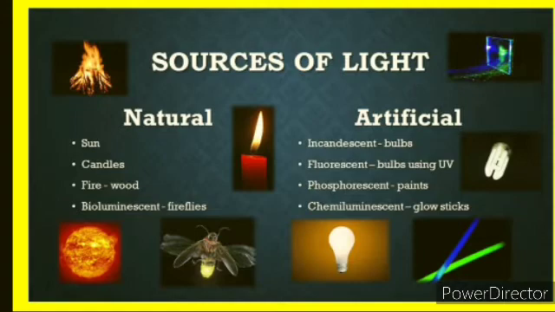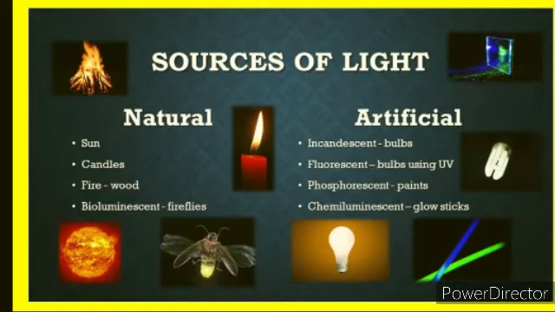Those sources of light which occur in nature are called natural sources of light. For example, sun, firewood or fireflies, also called jugnu, are examples of natural sources of light.